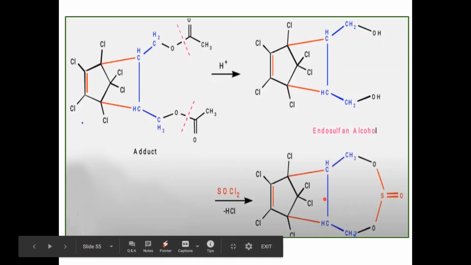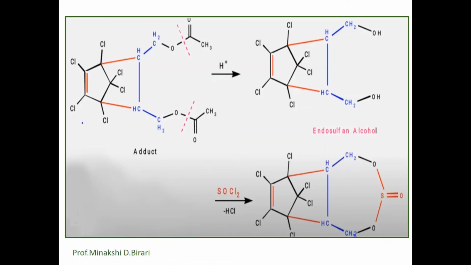So this one is the total synthesis of endosulfan, that is the Diels-Alder reaction, to give the mixture of 70% alpha endosulfan and 30% beta endosulfan. A 4 pi plus 2 pi cycloaddition reaction is involved in the synthesis of endosulfan.